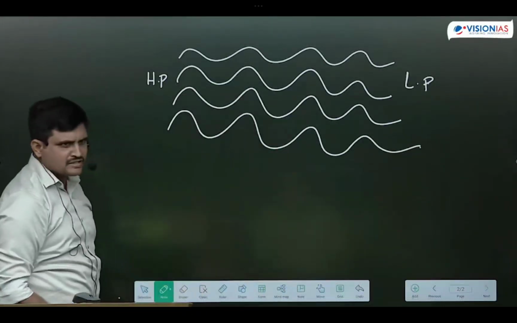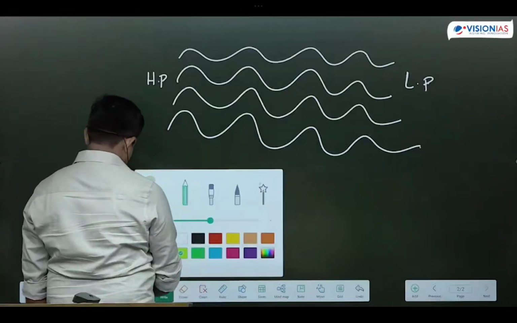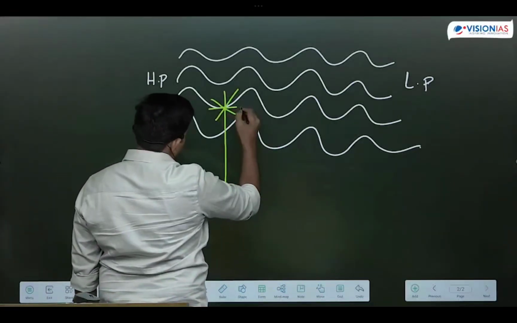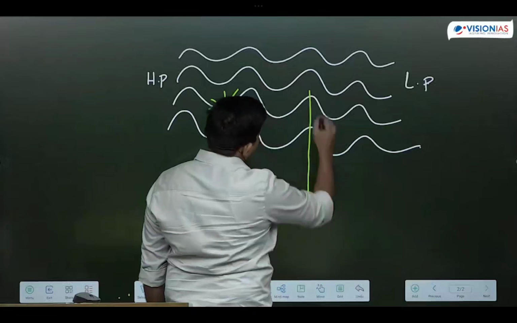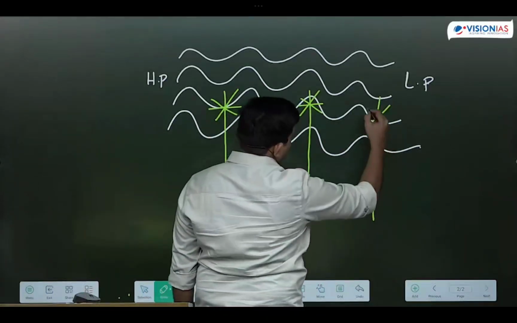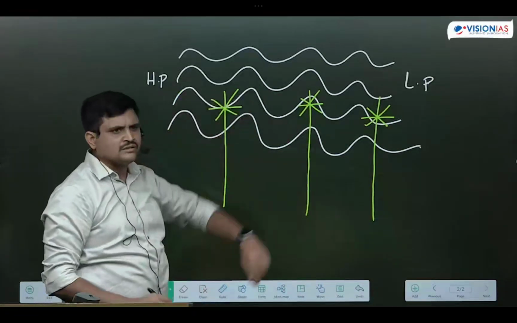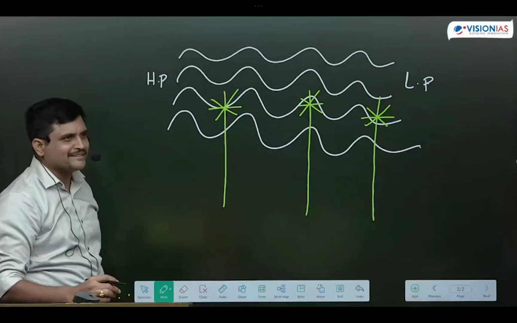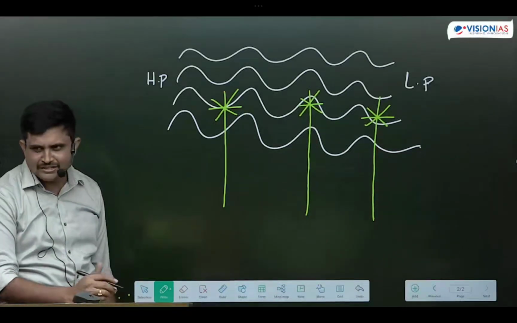So when winds are moving from high pressure areas to low pressure areas, what we will do is establish wind turbines. Think of it as a wind turbine. Now we will establish wind turbines like this. And by establishing wind turbines, what do we do? We convert kinetic energy in wind into, not potential energy, electrical energy. Next, mechanical energy is converted to electrical energy.